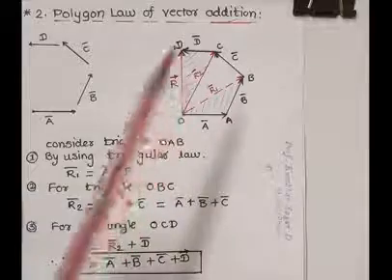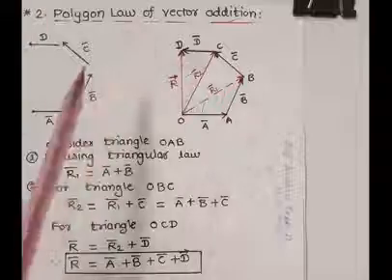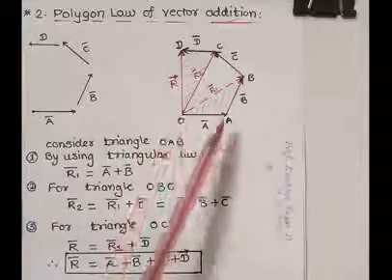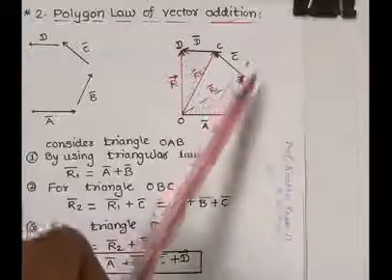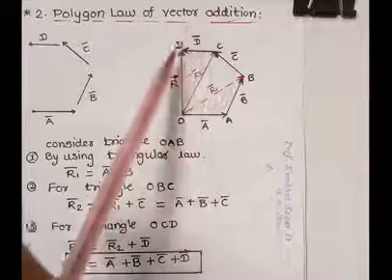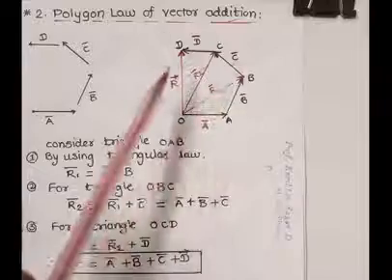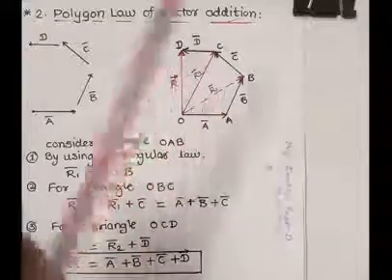Polygon means a diagram which has a number of sides. Hence, OA bar is equal to A bar, AB bar is equal to B bar, BC bar is equal to C bar, and CD bar is equal to D bar. These vectors are arranged along different sides of the polygon.